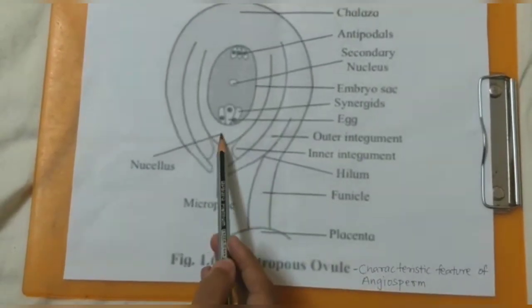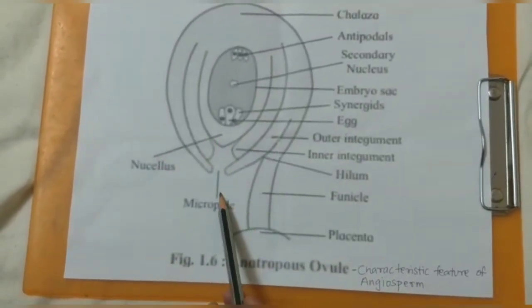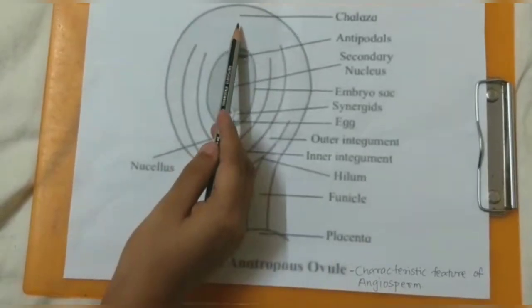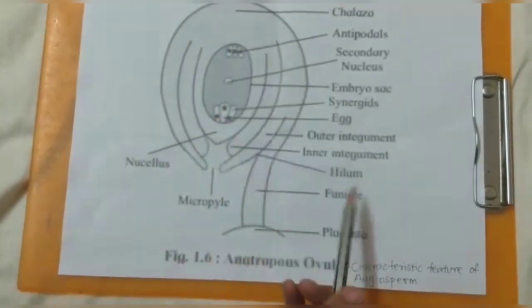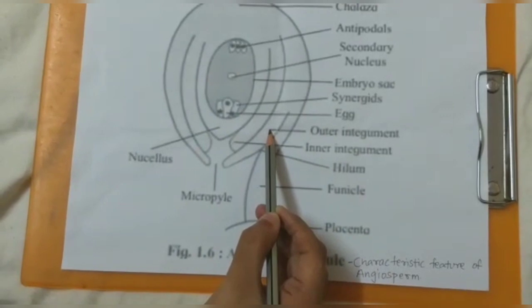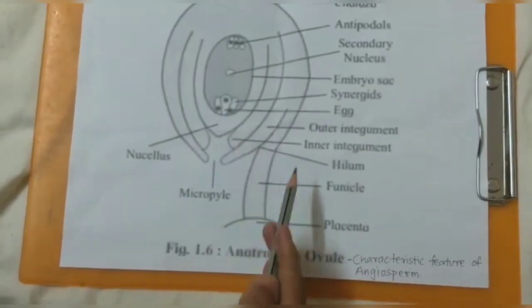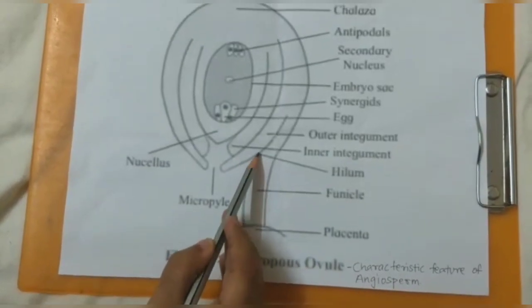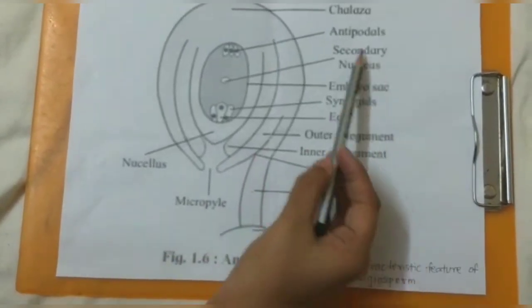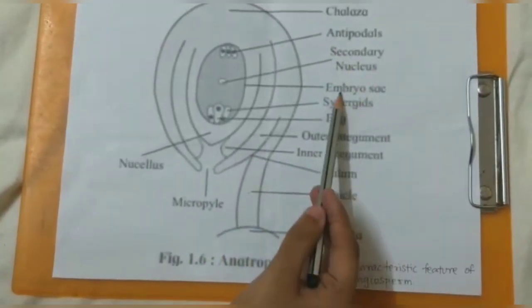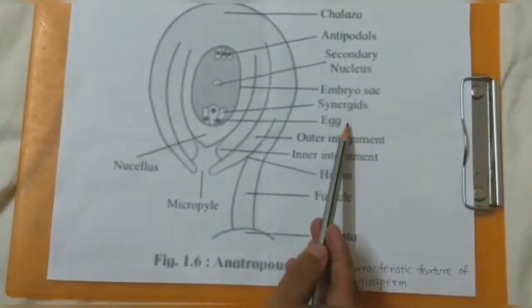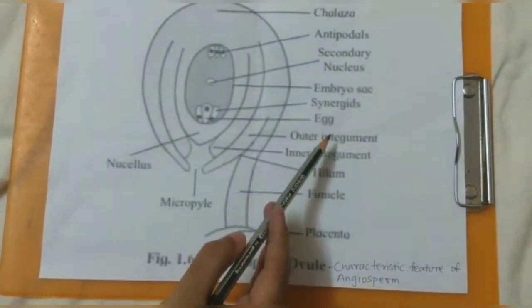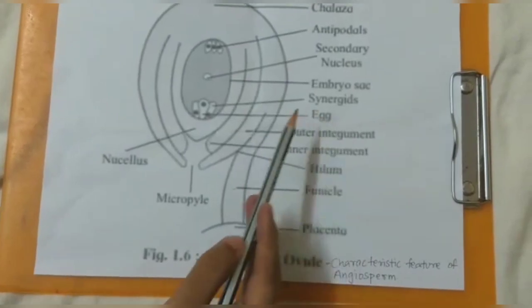In this we have the nucellus, the micropylar end is at the bottom and the chalaza is at the top. We have the outer integument, the inner integument, funicle, placenta, and this is the hilum. These are the antipodals, secondary nucleus, embryo sac, synergids. These all we will see further in the development of the female gamete.